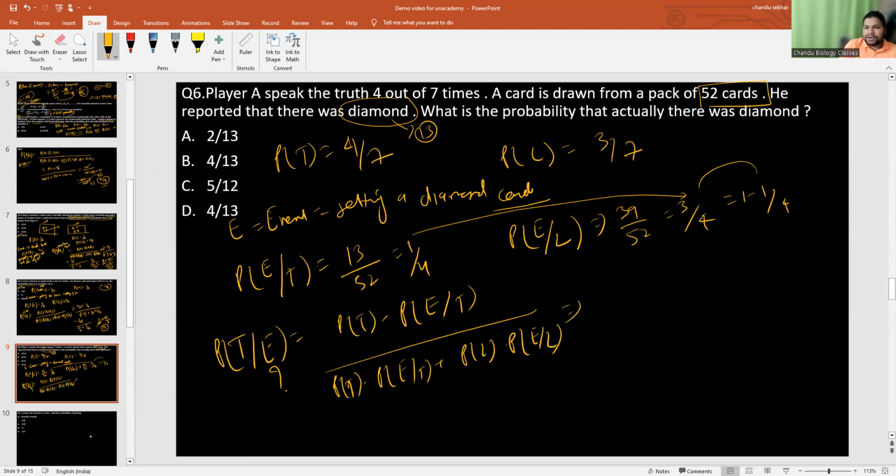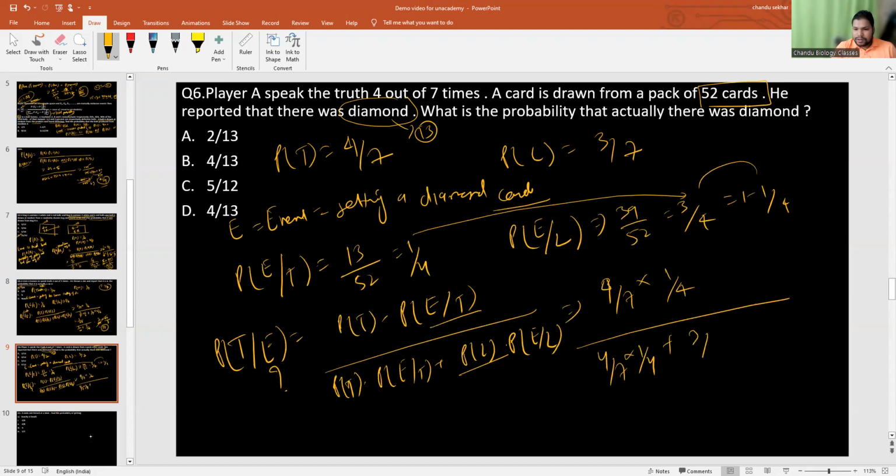So P of T, telling truth, is 4 by 7 and P of E by T, the probability of getting a diamond card when he is telling truth, is 1 by 4. And the probability of getting a diamond card when he is lying is 3 by 4, with P of L being 3 by 7. So it's 3 by 7 into 3 by 4. So 4 by 28 divided by 4 by 28 plus 9 by 28.